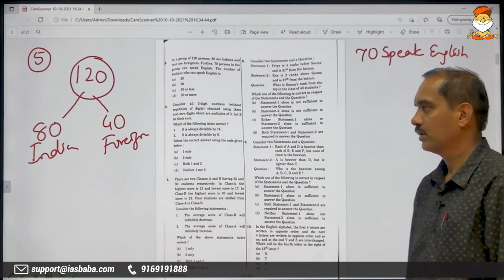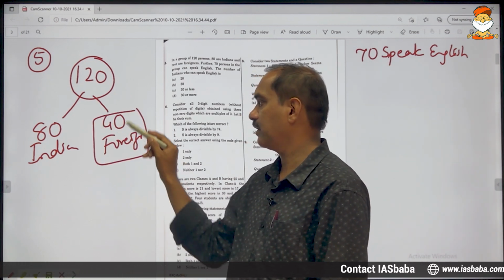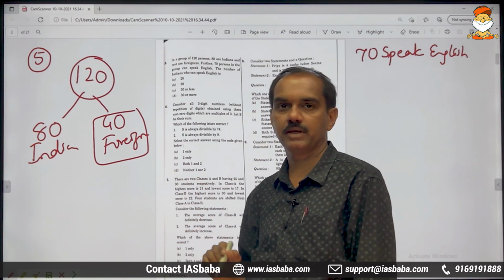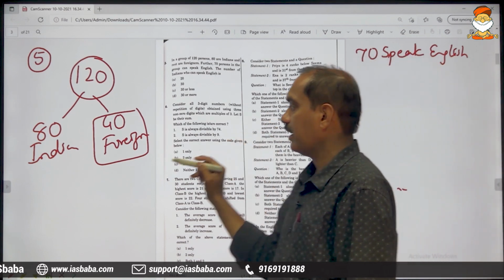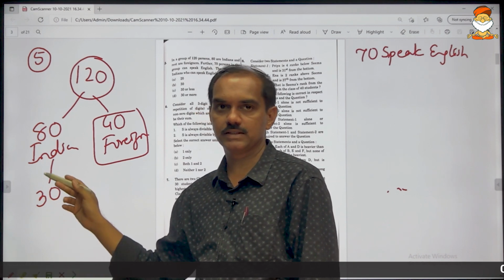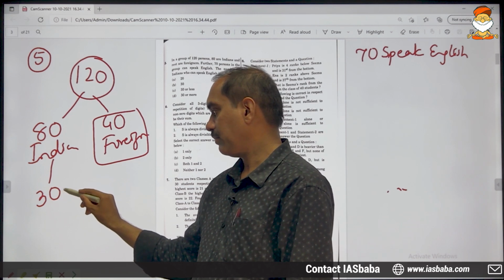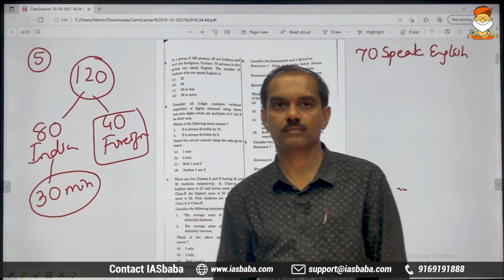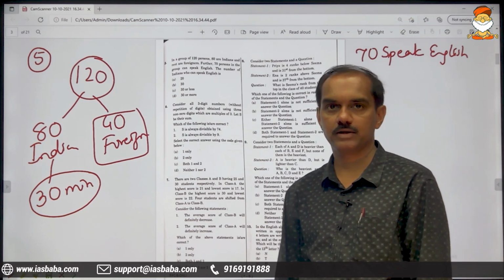Assuming all these 40 foreigners speak English, out of these 70, the remaining 30 you'll be forced to pick from these Indians. The meaning is minimum 30 Indians will surely speak English. This is the minimum, lower limit.